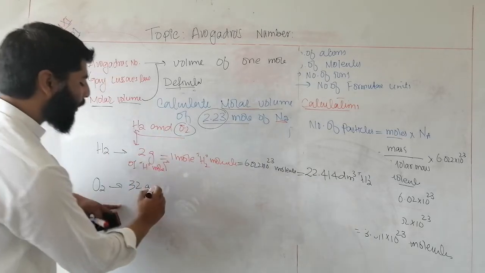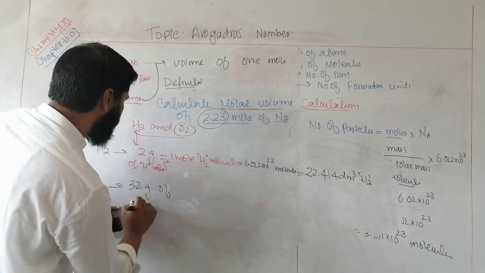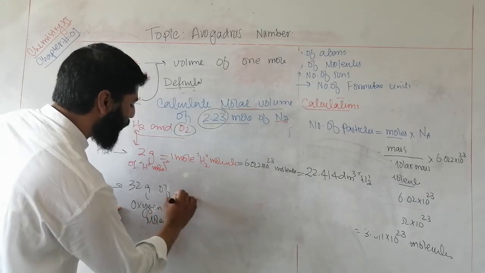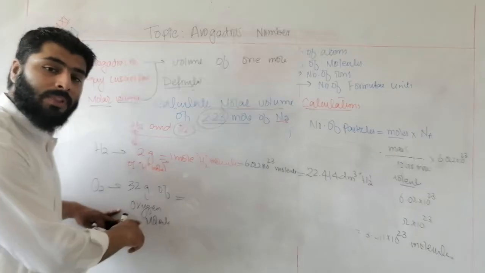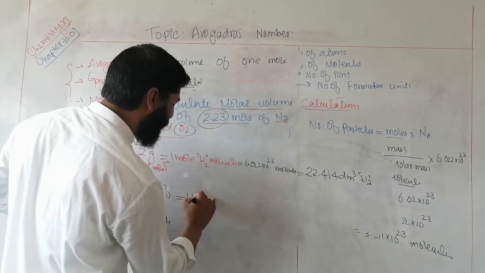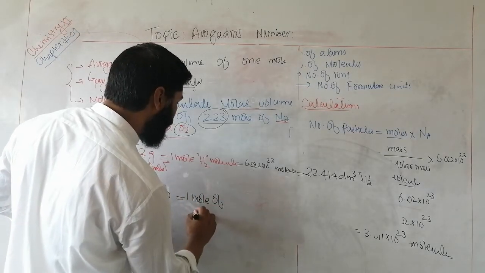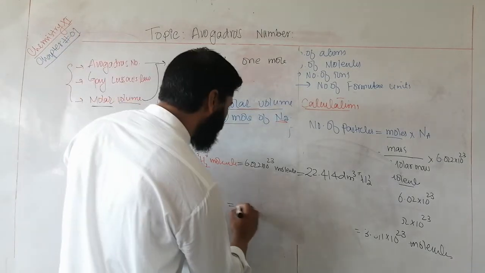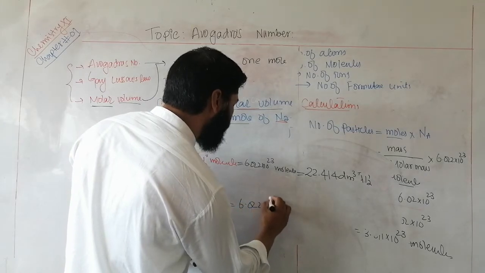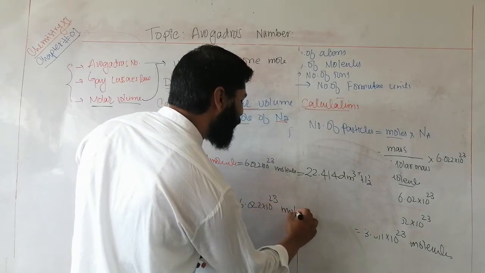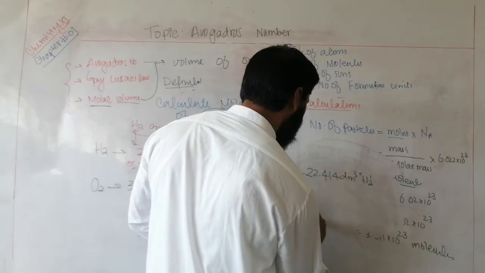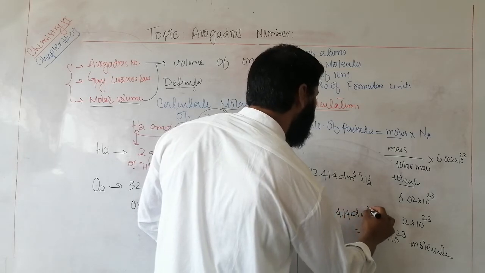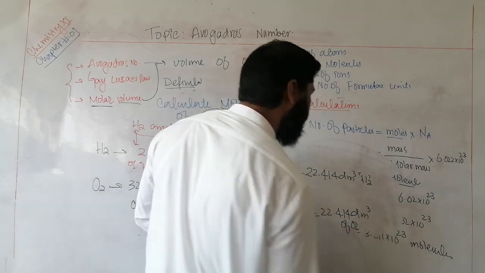So we can say 32 grams of oxygen molecule is the 1 mole of oxygen. 1 mole of O2 molecule is further equal to 6.022 into 10 raised to the power 23 molecules of oxygen, which is further equal to 22.414 dm³ of oxygen.